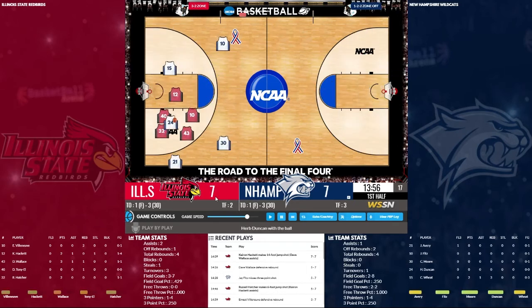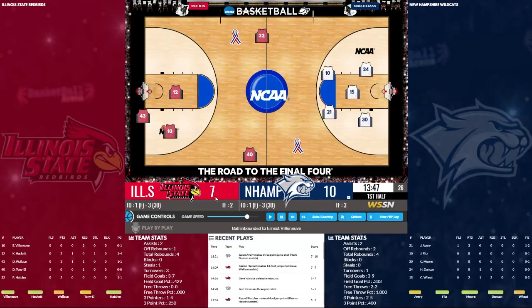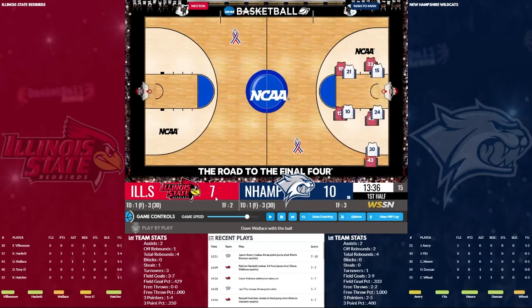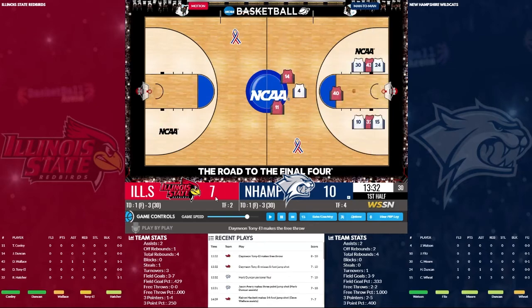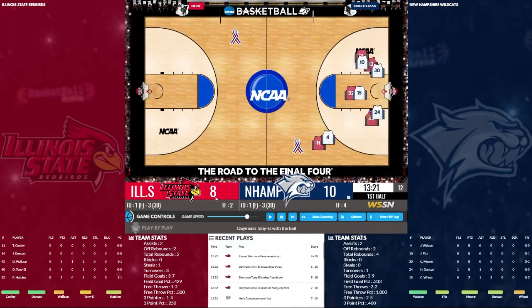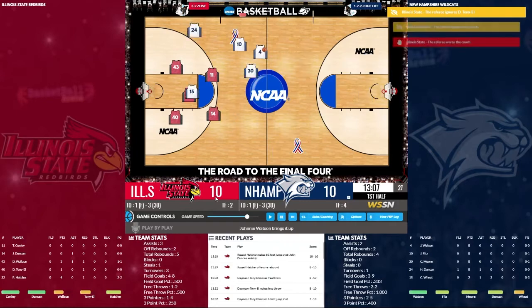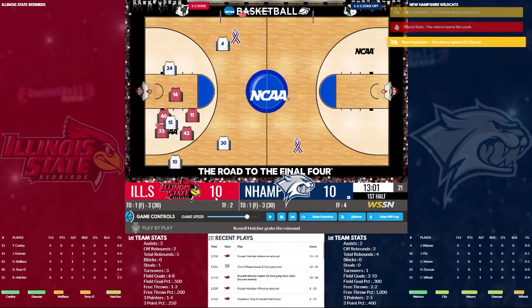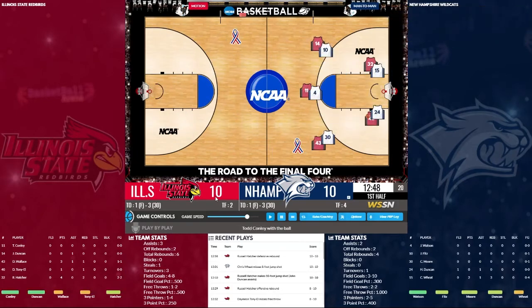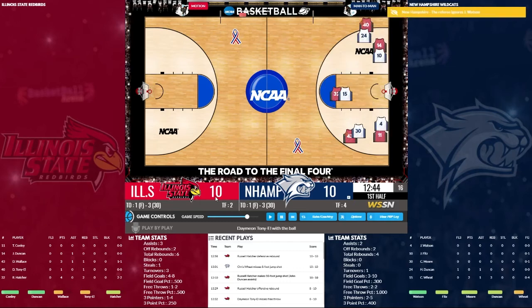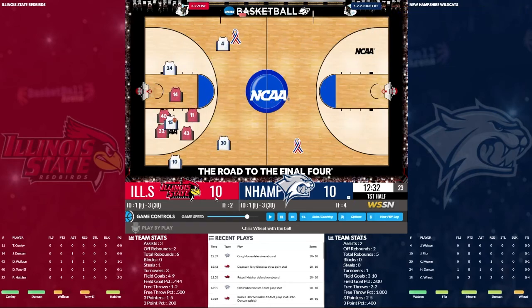7-7 is the score. There's a three-pointer by Avery. We're back up 3. 1 out of 2 at the line. They get the offensive rebound. Hit the basket, and we're tied. So they got a natural and 1. We hit the three-pointer. Either way, 3 points on both sides. 10-10 early in this one.